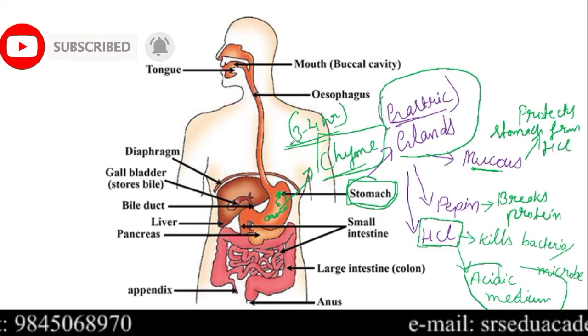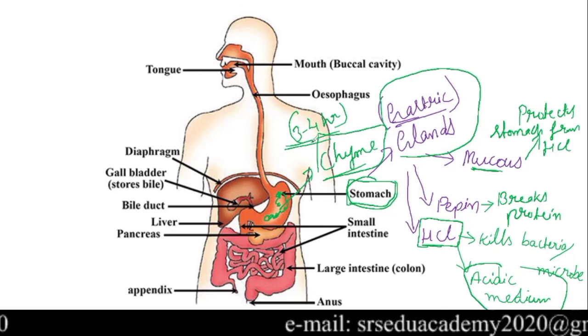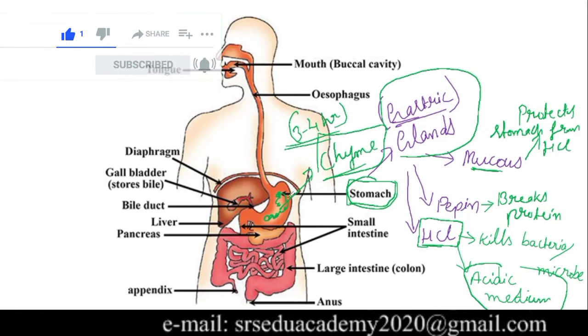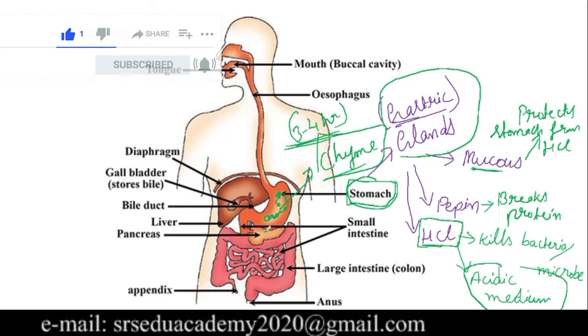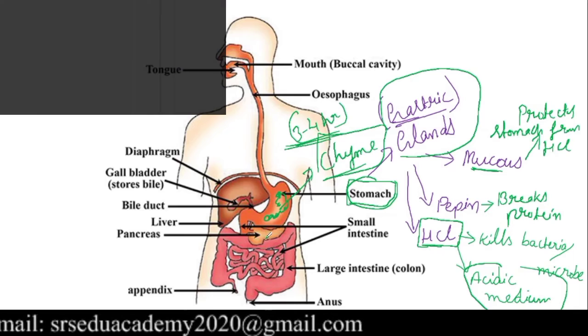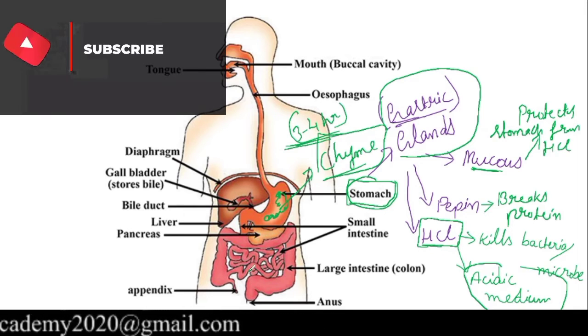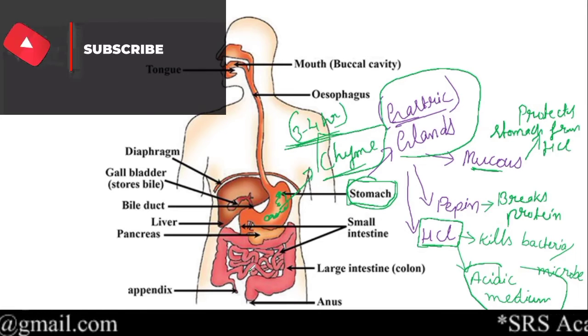Within this 3 to 4 hour gap, you should not have any other foods also. For that reason, we have made three durations for eating: morning, afternoon and night. That means 3 times.